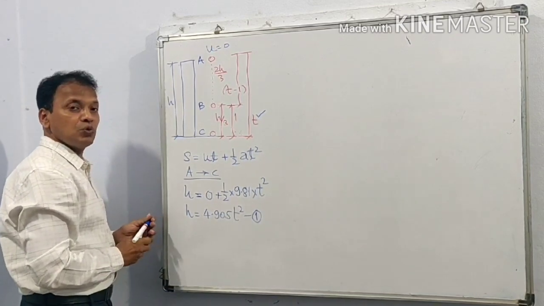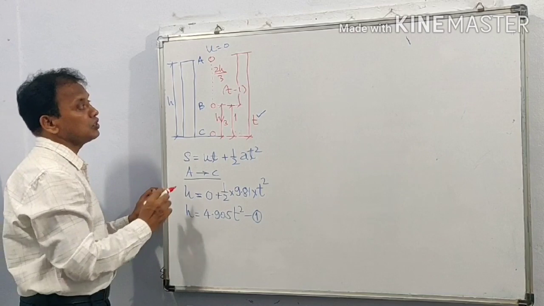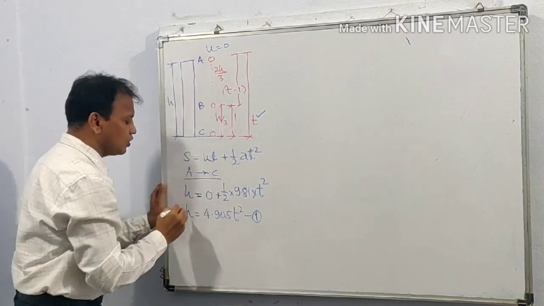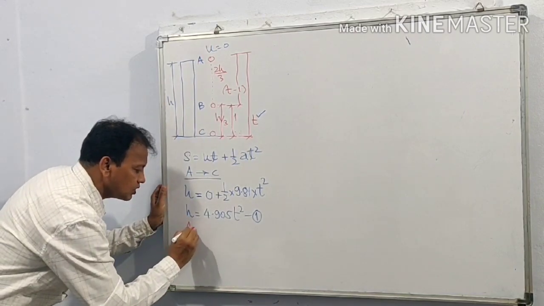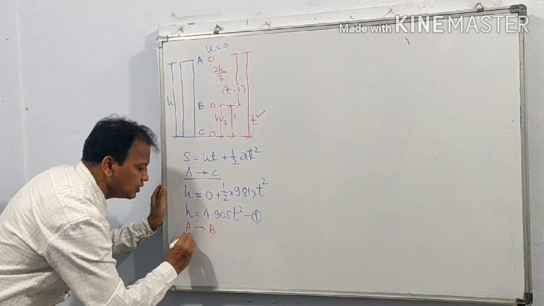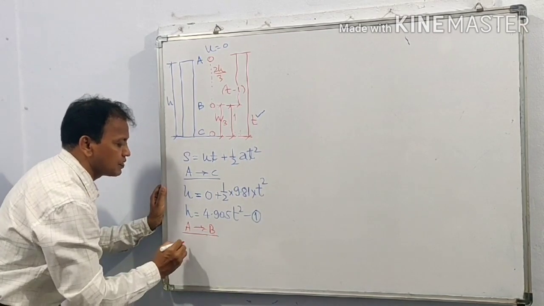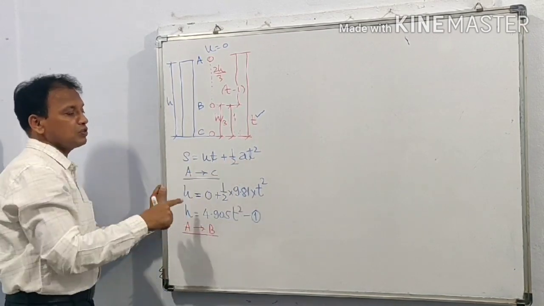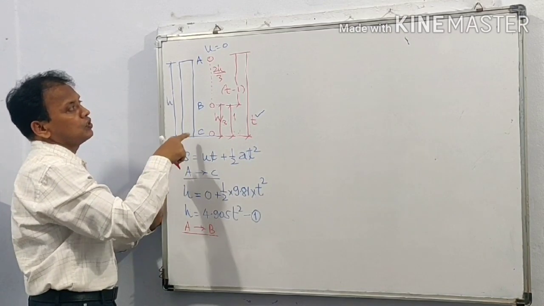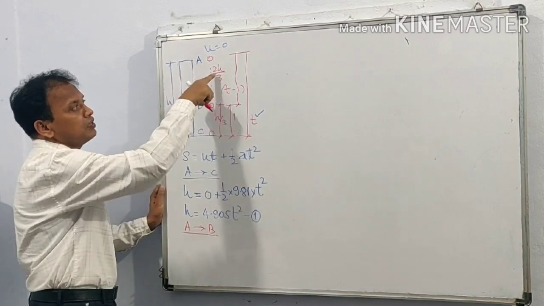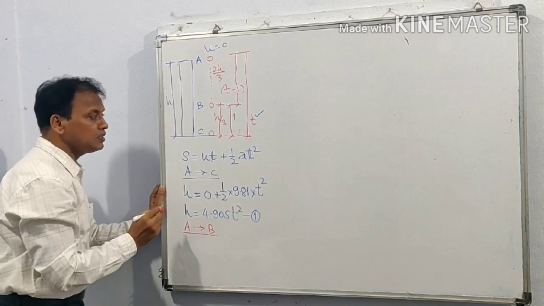When we have considered motion from A to C, let us consider motion A to B. For this motion, again we are using the same equation. S is equal to, now what is S? A to B, distance is 2h by 3.